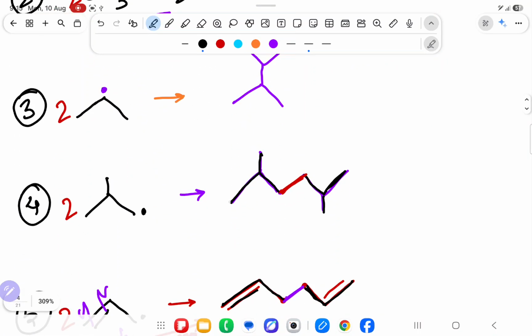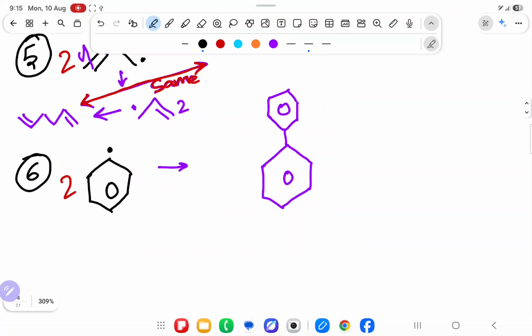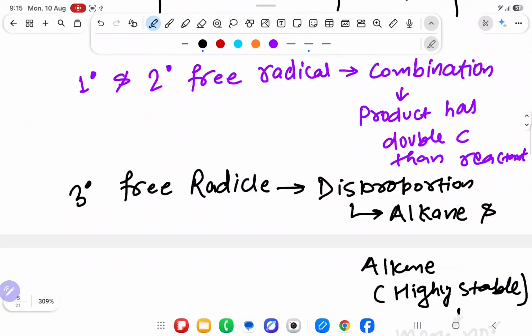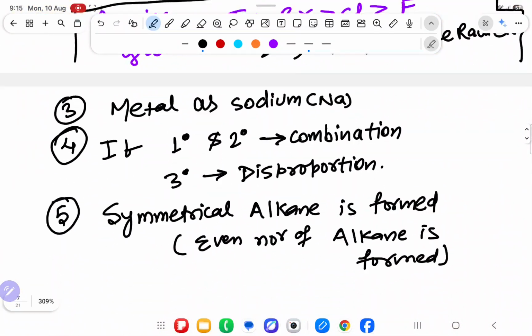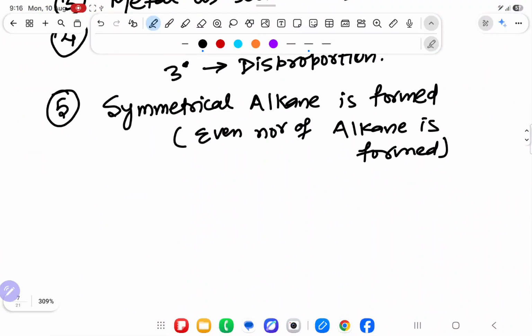Product is always even. Check. 1, 2, 3, 4, 5, 6, 7, 8. Product is always even number of carbon coming in free radical mechanism. Always even number of carbon coming.